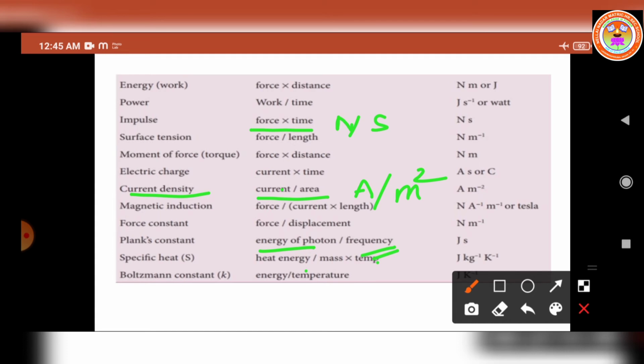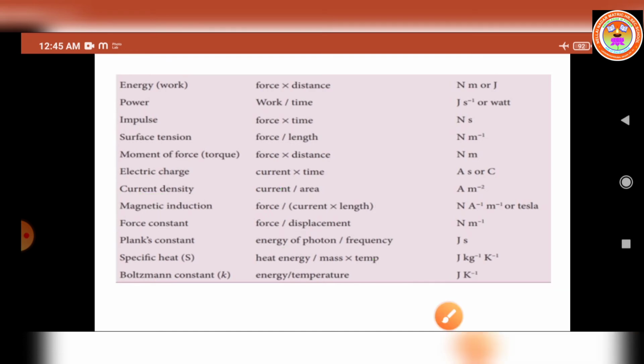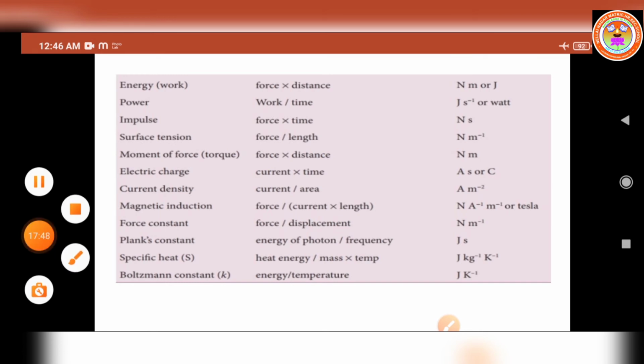Then specific heat, heat energy by mass into temperature. The unit of heat energy is joule, the unit of mass is kilogram, and the temperature unit is Kelvin. So we have to write joule kilogram power minus 1, Kelvin power minus 1. I hope you understand.